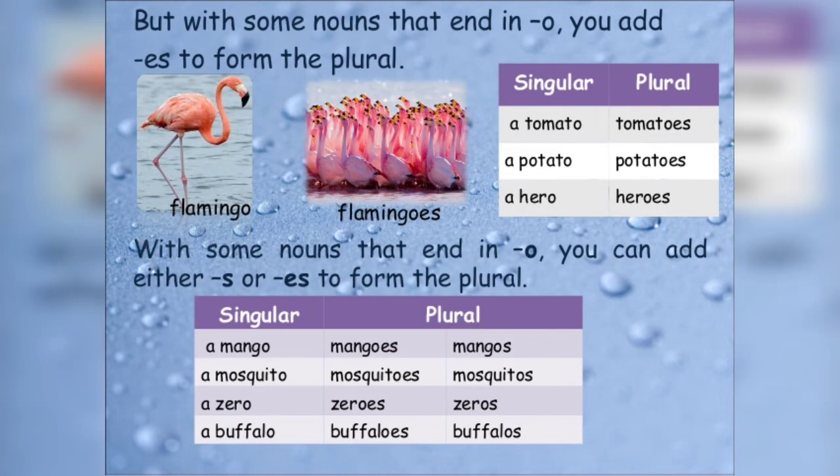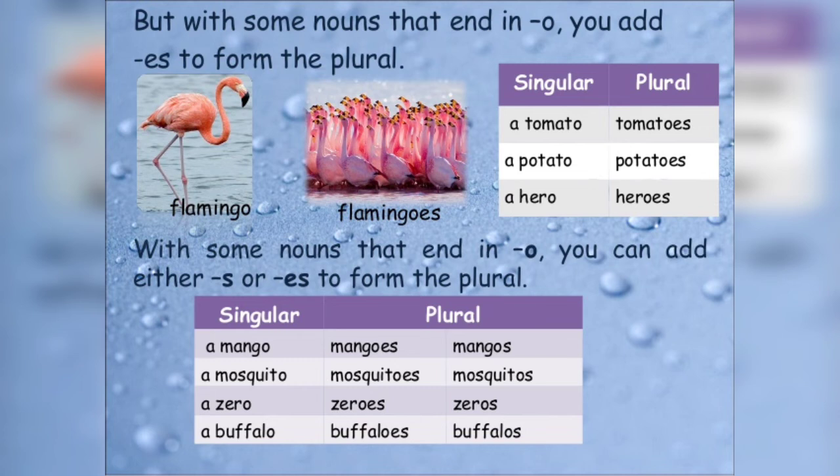See it again for yourself. But with some nouns that end in o, you add es to form the plural. Here I am making it clear. For example, flamingo, flamingoes. A tomato, tomatoes. A potato, potatoes. A hero, heroes.